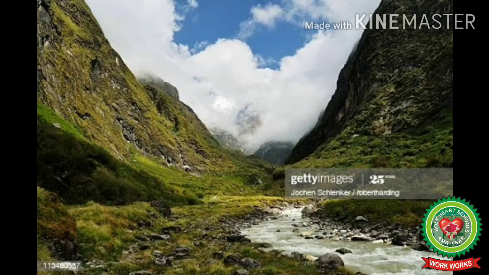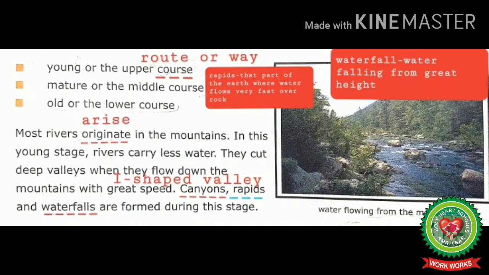A river passes through three main stages. The three stages of a river are young or the upper course, mature or the middle course, and old or the lower course. Most rivers originate in the mountains.